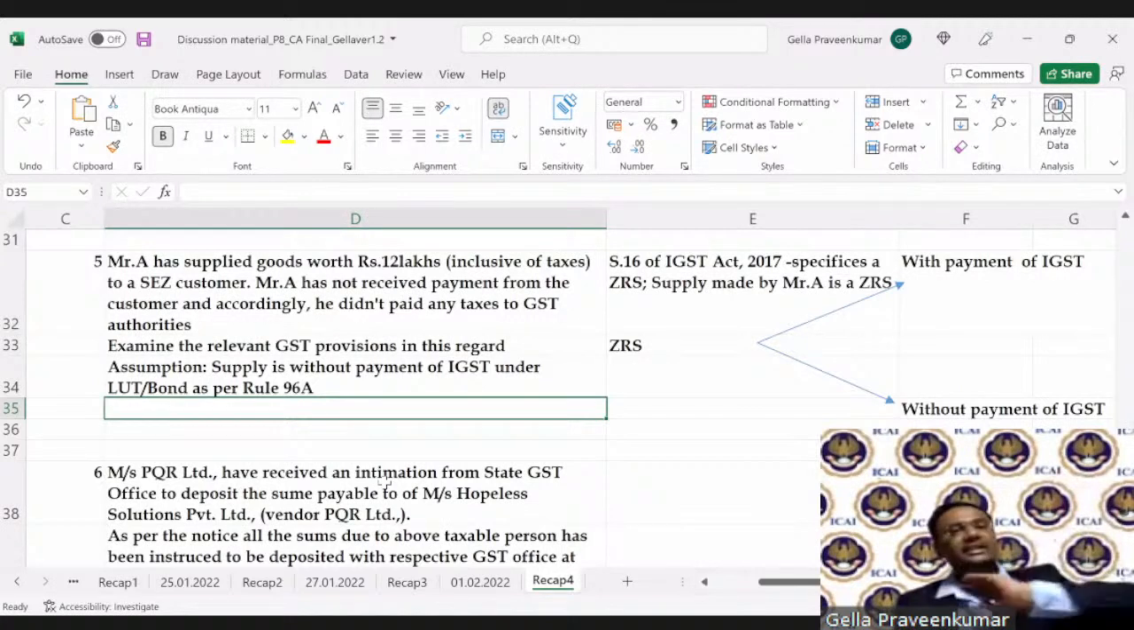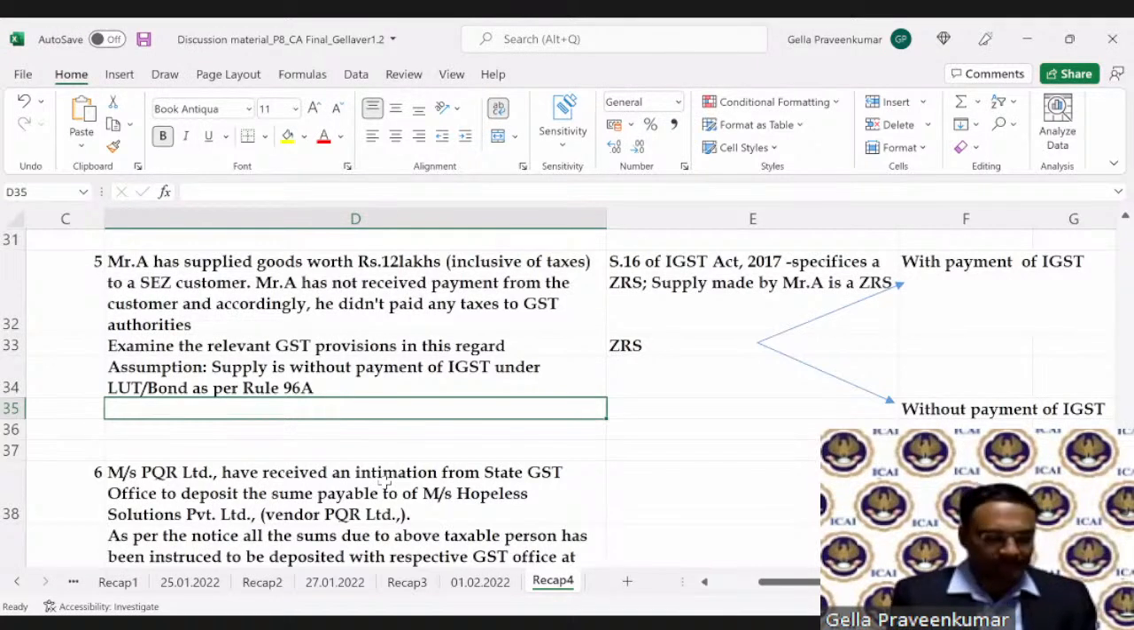Now, isn't it a suppression? That supply which has taken place is not disclosed. So there is a turnover which was not reflecting in the returns. So what will you say, students? Answer.